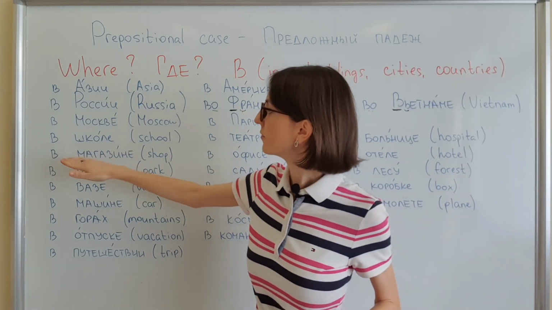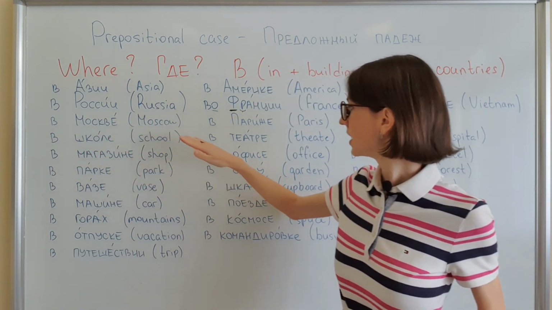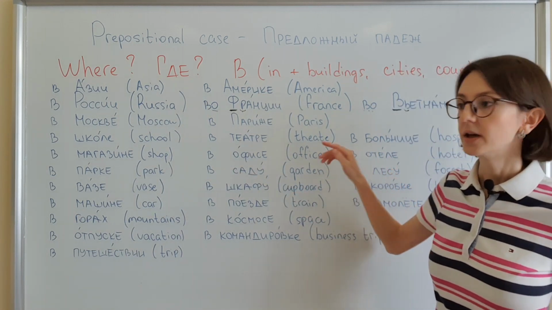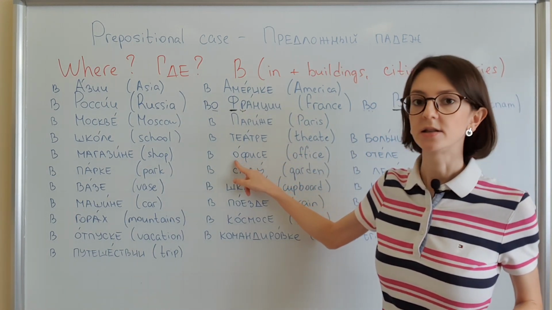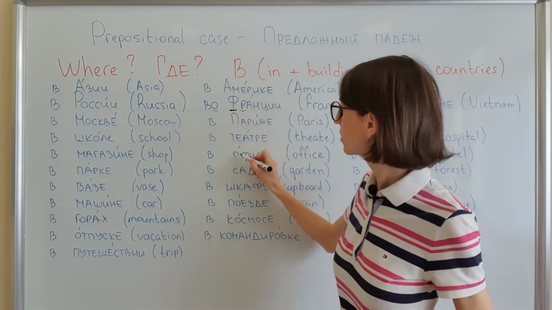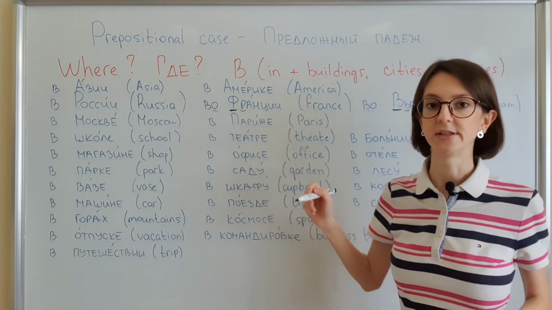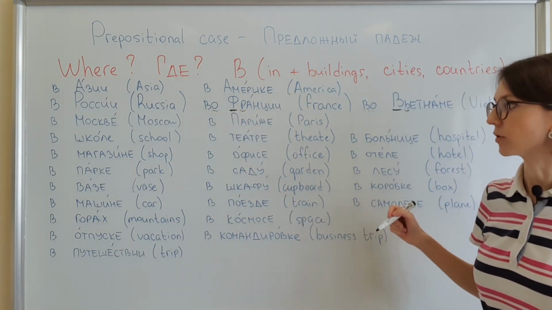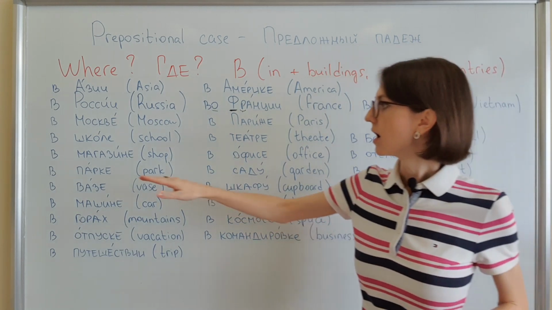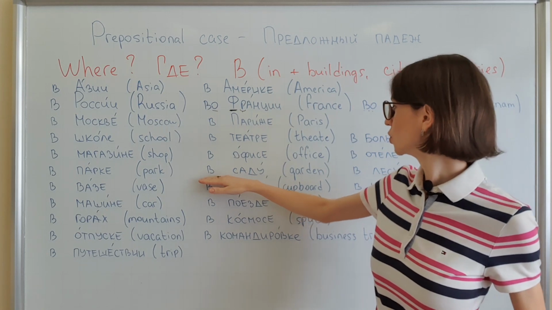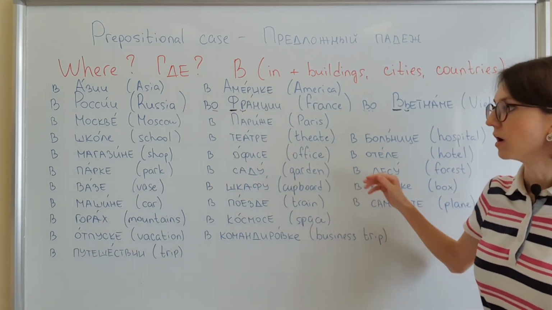в магазине, в офисе, в отеле. If the next letter is a vowel, I will pronounce it almost all together. В офисе, в отеле. Okay? В парке, в саду, в лесу.